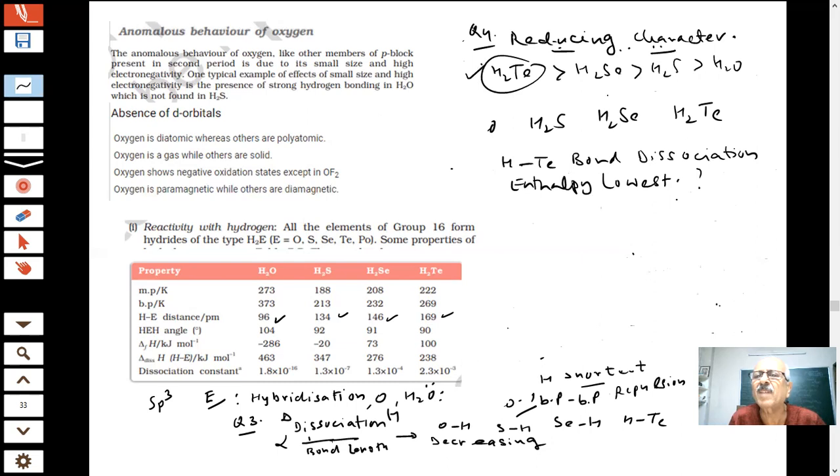This question was given in the paper. It has been asked which has the most reducing character. Water has nothing much to do with reducing, but H2Te has the weakest bond, the longest bond length. Therefore, the reducing character can be explained on this basis.